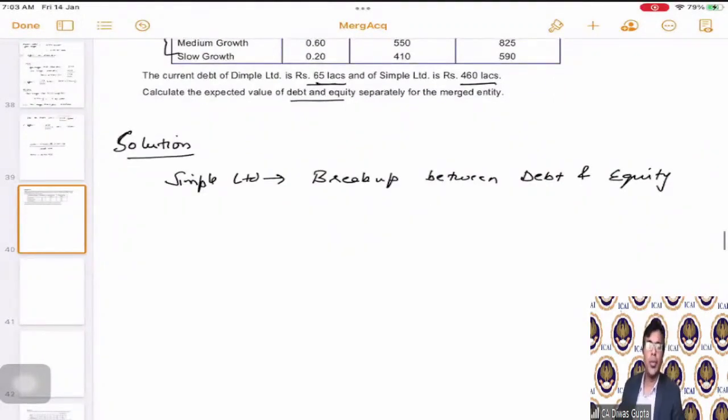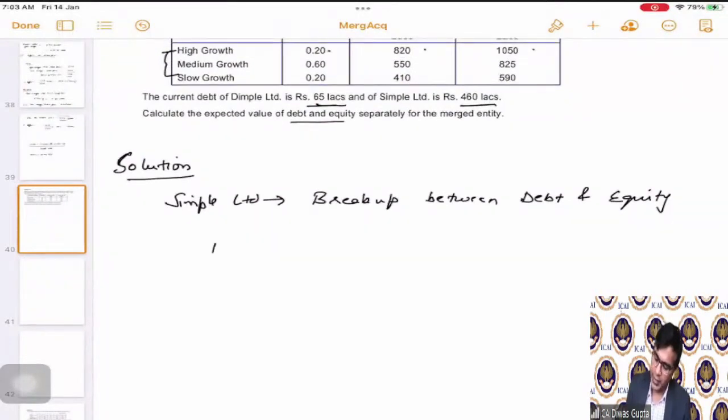Okay, students, what is the breakup between debt and equity? Now, this is high growth, this is medium growth, and this is slow growth.